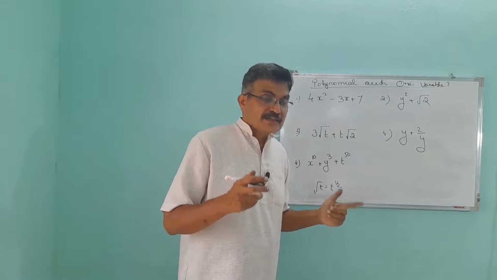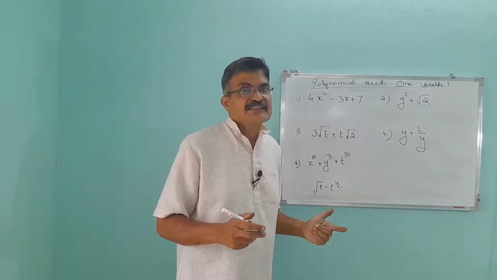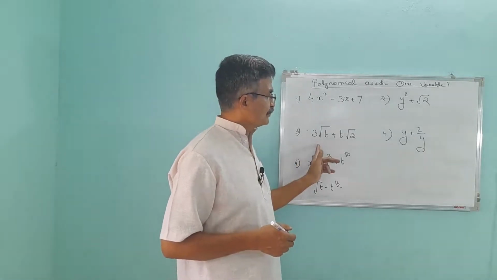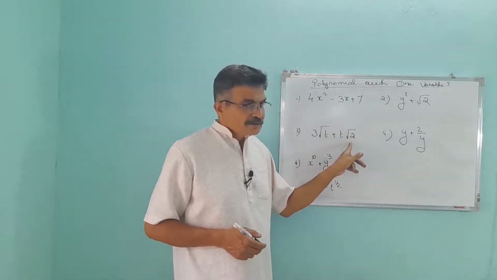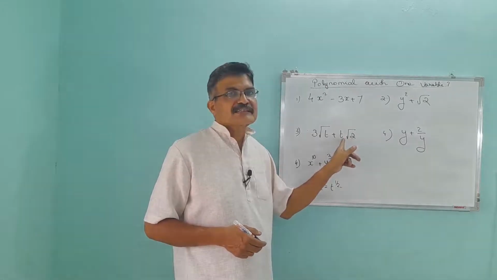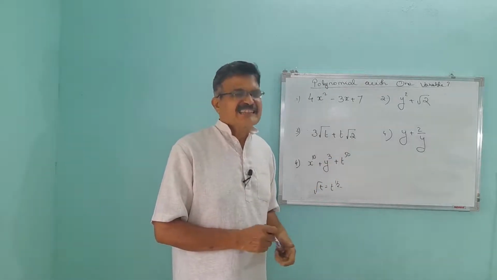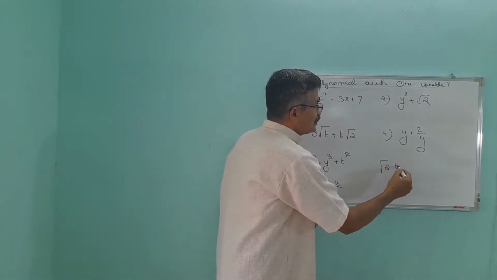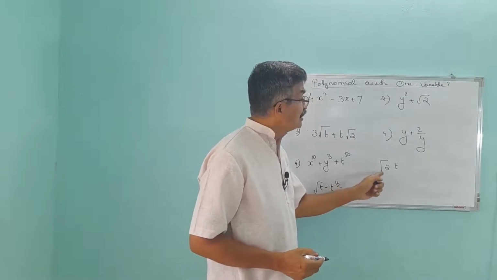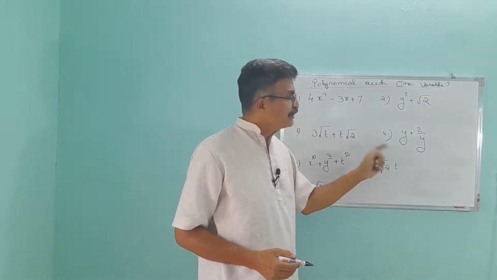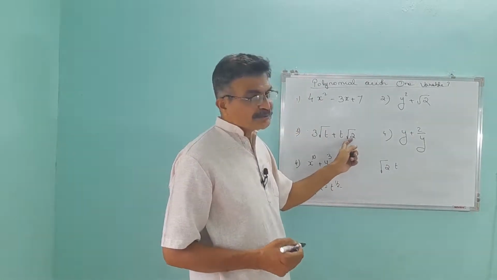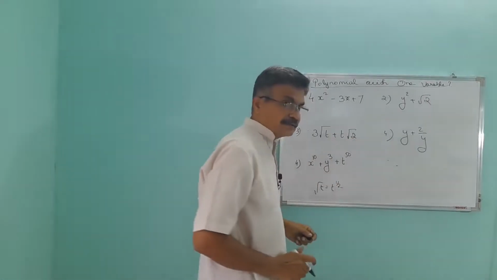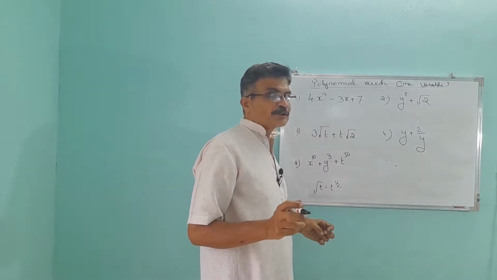Polynomials are algebraic expressions in which exponents of all variables are whole numbers. This is not a whole number. So why do we write root 2 after this variable? Yes, in order to avoid confusion. Sometimes they write root 2t, then some students may doubt that this root will include this t also. So in order to avoid that confusion, root 2 is written right after the variable. Okay. This one. Yes, this is not a polynomial with one variable.